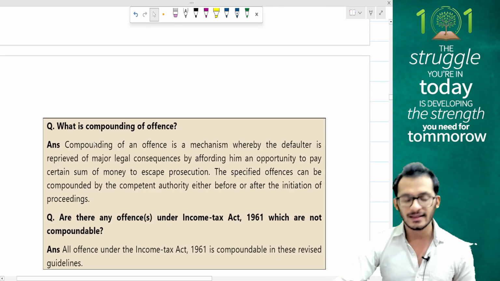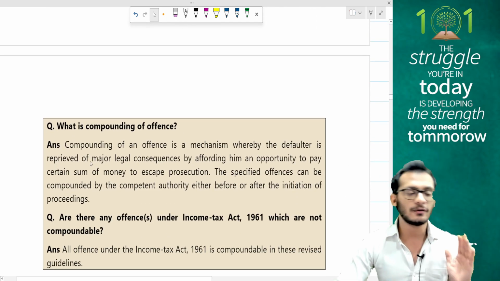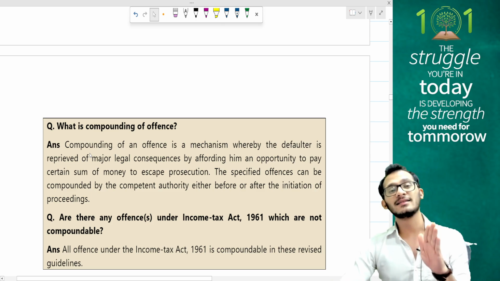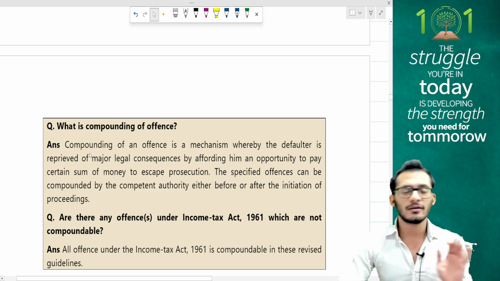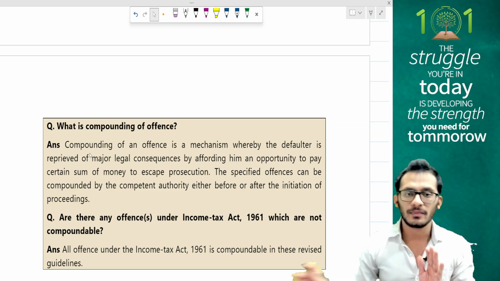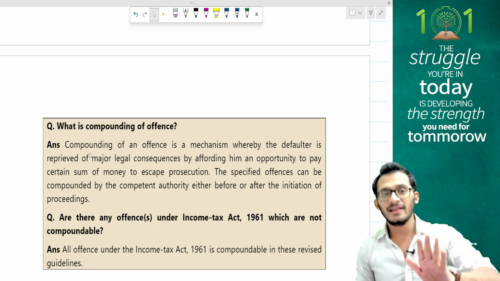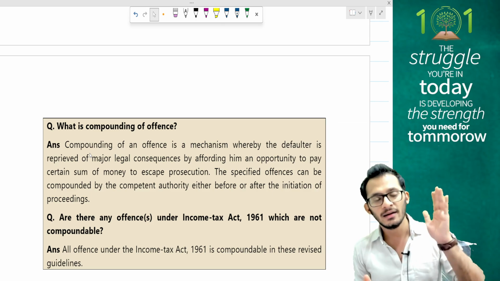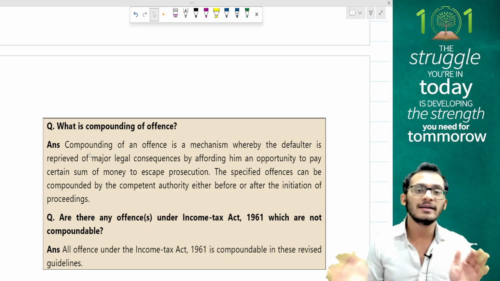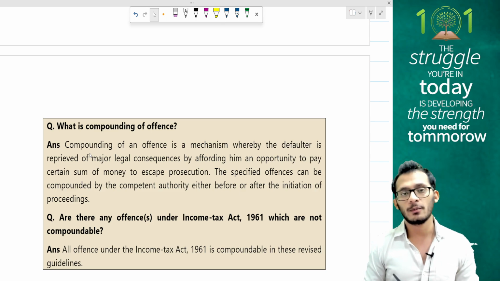Before you go to the guidelines, ICAI has given you a big detail on what compounding of offences looks like. So I'm just going to read this out for you people. If you have already done your classes, you fairly are aware about it. Yes, compounding of offences in a very simple nutshell is what is given in your study material, but for some reason ICAI has given very big detailed pages explaining what compounding of offences is.